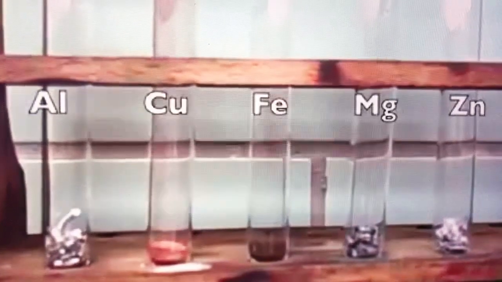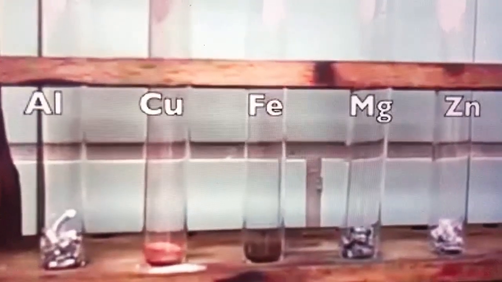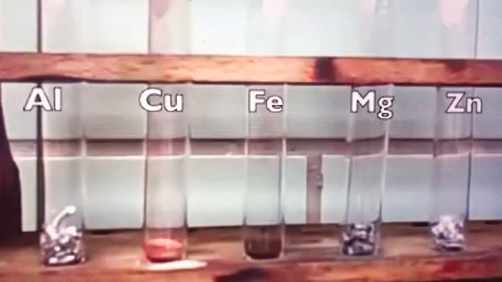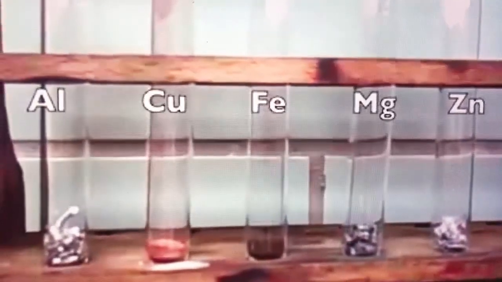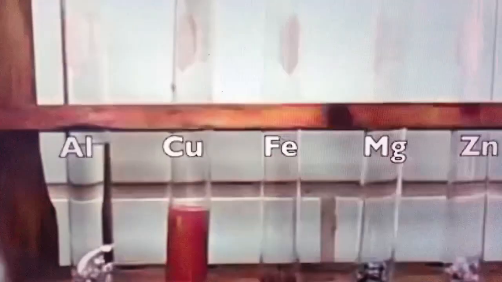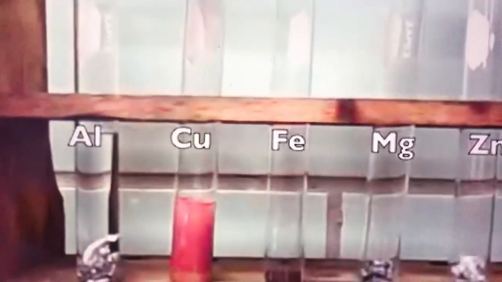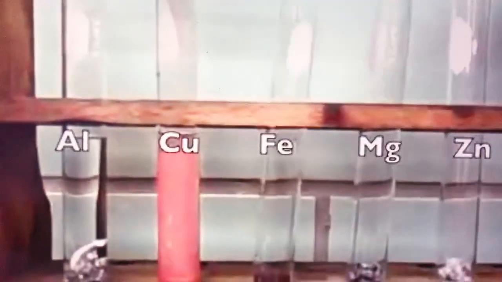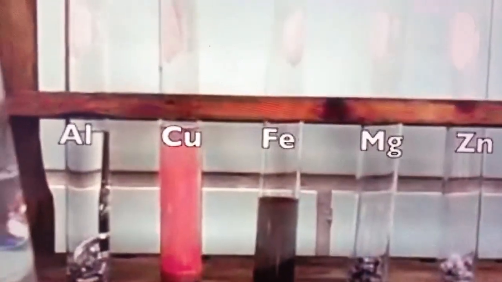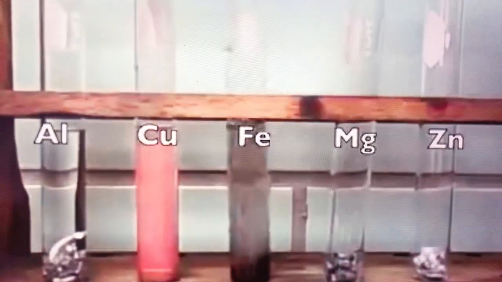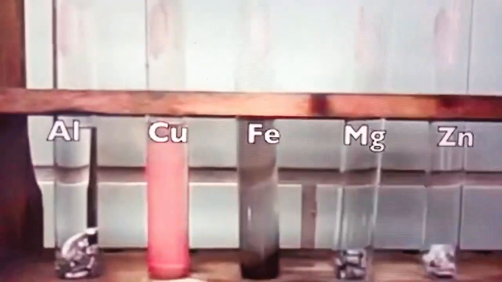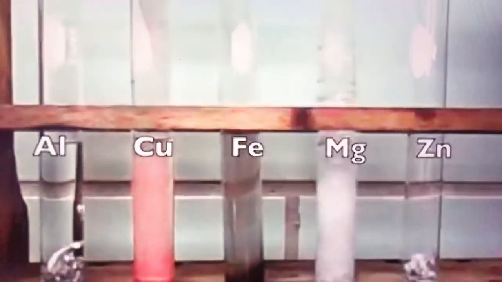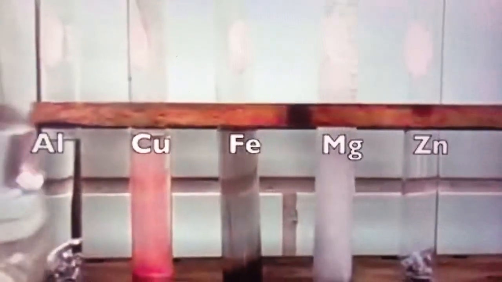Students, before knowing how these metals will react with acids, first we have put all these metals in separate test tubes. As you can see, aluminium, copper, iron, magnesium, zinc. Now we will pour acid into it. We are going to add hydrochloric acid in the test tubes, like we have added in aluminium, copper, and we'll add in iron. You just observe what things are going on in them. See, now we have added magnesium, and then we have added in zinc.